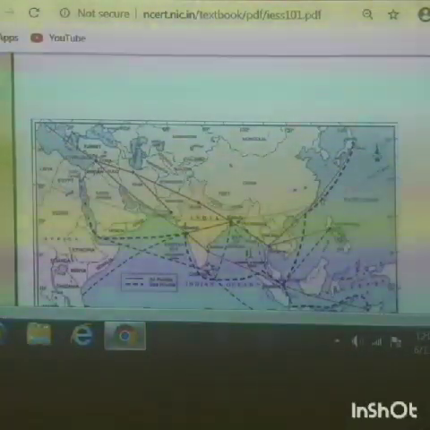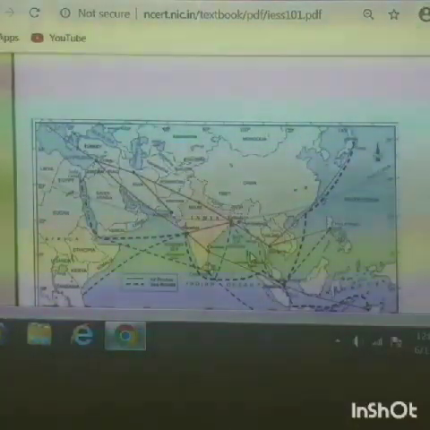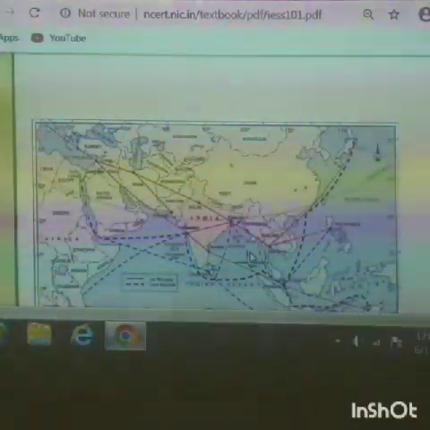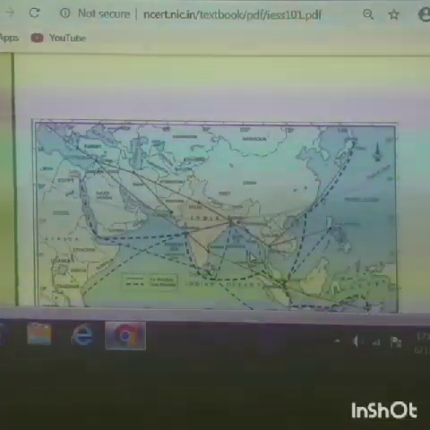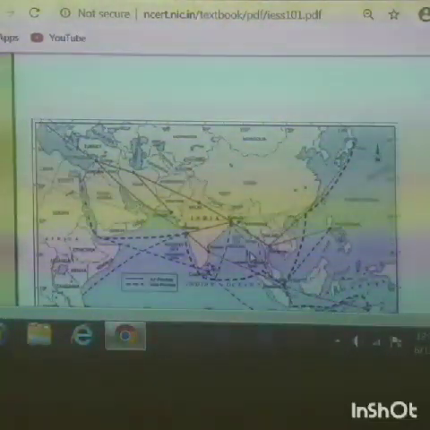Now, let us continue the topic, the relation of India and the world. As we discussed earlier, India is a land of diversity and a place of ancient civilization. When we look at the landmass of India, we find it very typical because no other country has such a long coastal line, though it is in the northern hemisphere.